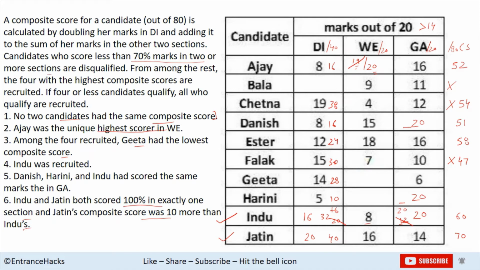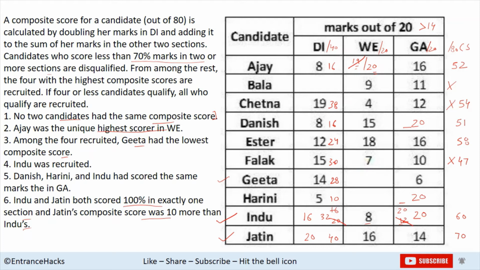Okay, now we know that Indu has been selected, Jatin has been selected, and Geeta with the lowest composite score has been selected. So the fourth person who is selected should have marks less than 60. So it could be either 59 or 58, which Esther has. So we'll see if anyone has scored 59.